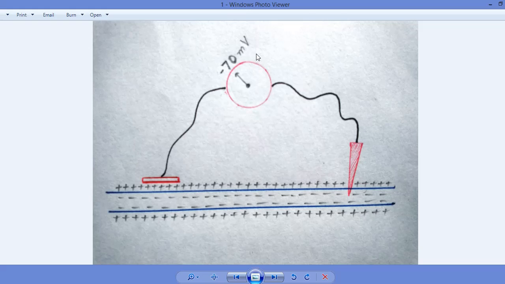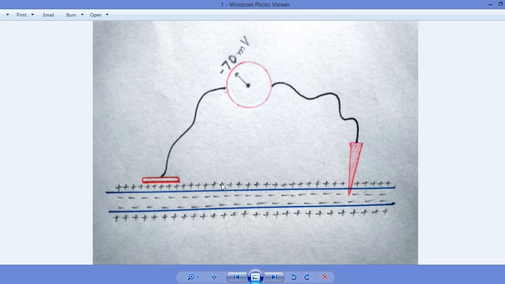Resting membrane potential is the electric potential of a neuron when the neuron is not passing any signal. We can see in the diagram that normally the internal environment of the neuron remains negative, while the external environment outside the membrane of the axon remains positive.